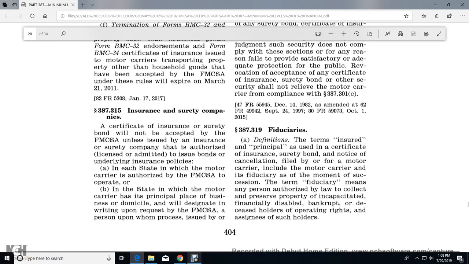Certificates of insurance and surety bonds will not be accepted by the Federal Motor Carrier Safety Administration unless issued by an insurance or surety company that is authorized, licensed, or admitted to issue bonds or underlying insurance policies in each state within which the motor carrier is authorized by the Federal Motor Carrier Safety Administration to operate. The state in which the motor carrier has its principal place of business or domicile will designate, in writing and upon request of the Federal Motor Carrier Safety Administration, a person upon whom process issued by or under the authority of a court of competent jurisdiction may be served